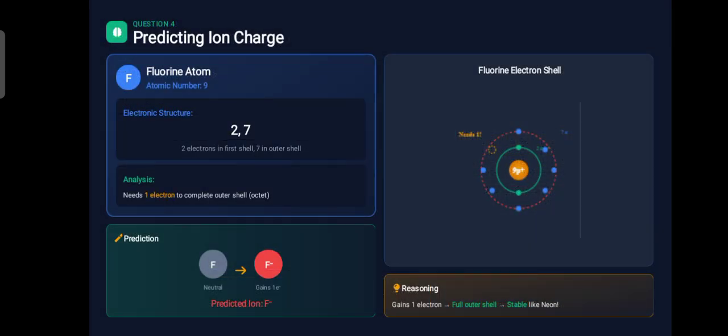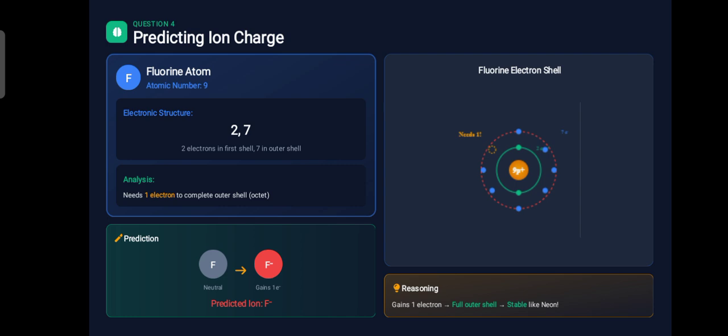Moving towards your next question, that is predicting ion charges. So what will be the charge after gaining or losing an electron? How do we spot a stable particle? We look at the electron shell. A full octet means 8 electrons in the outermost shell, and a full duet means 2 electrons, like helium is a full duet, having 2 electrons in its outermost shell.